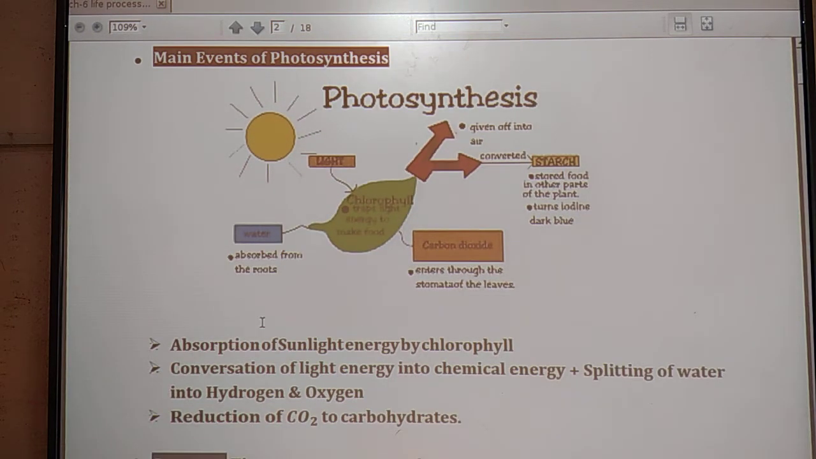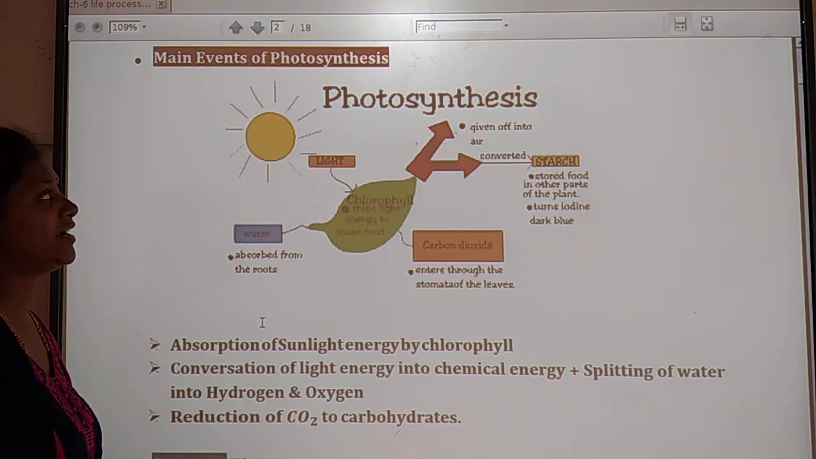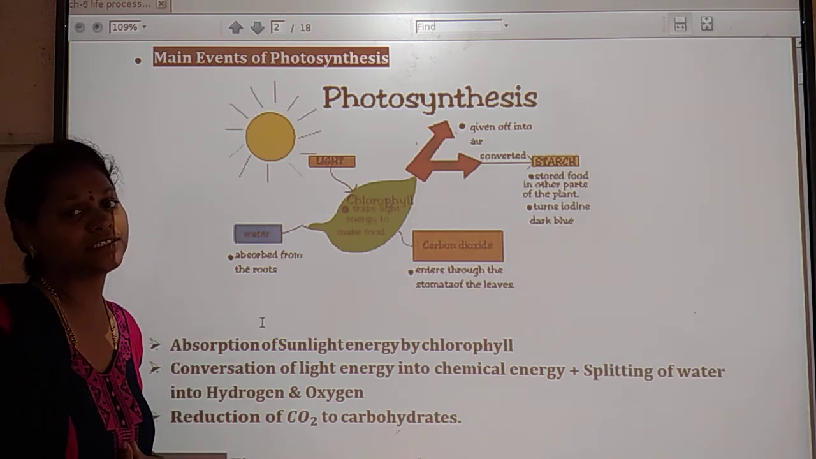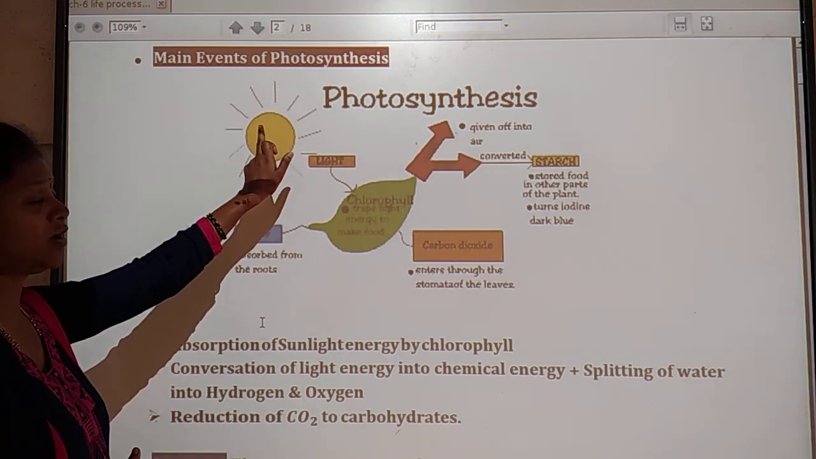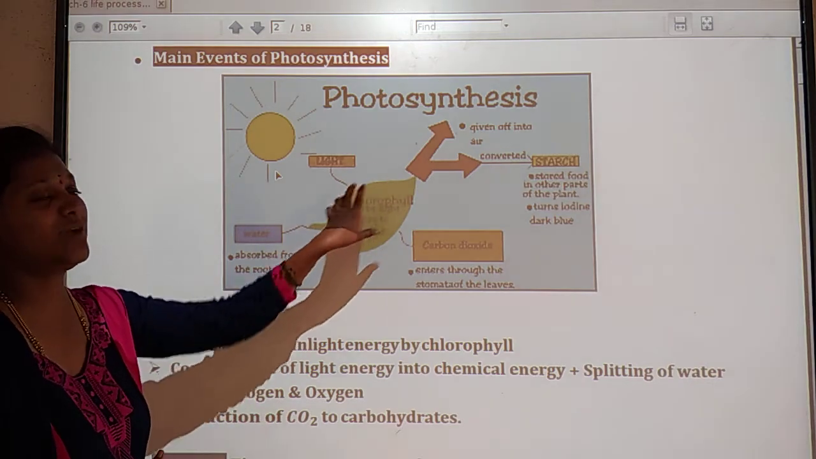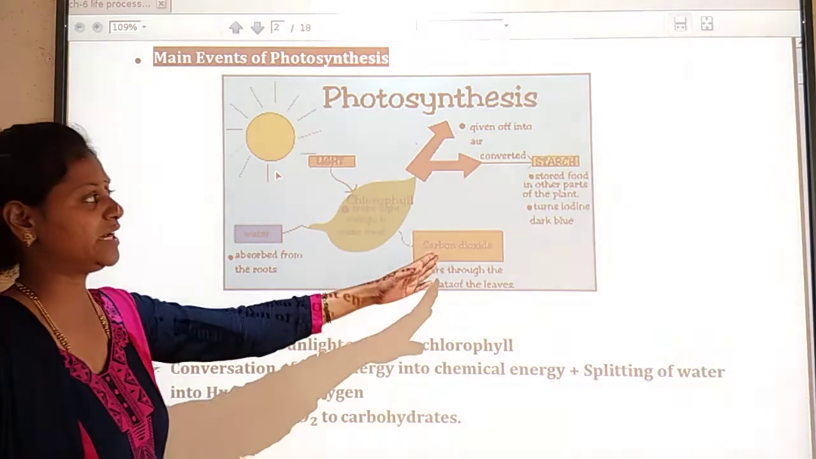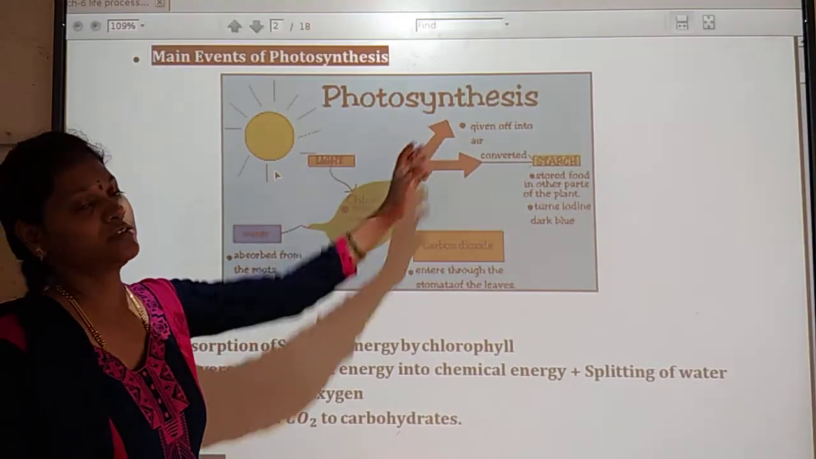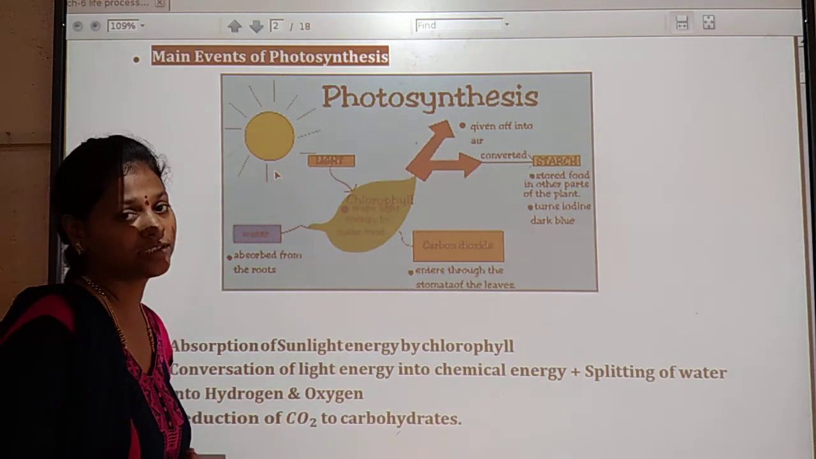Here the main events of the photosynthesis process are sunlight, water, chlorophyll, which is nothing but the green color of the leaf, and carbon dioxide. And here it produces oxygen and also starch.